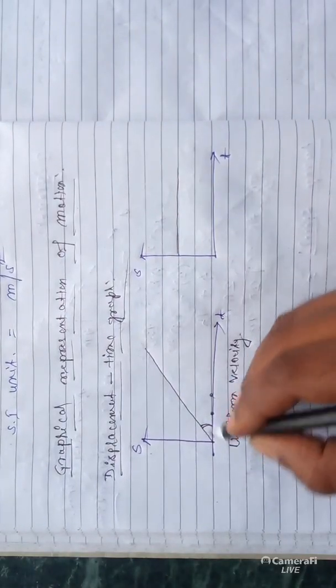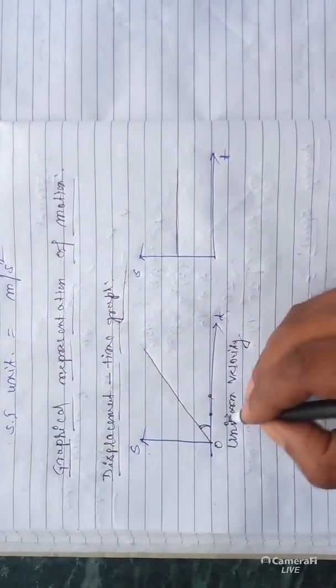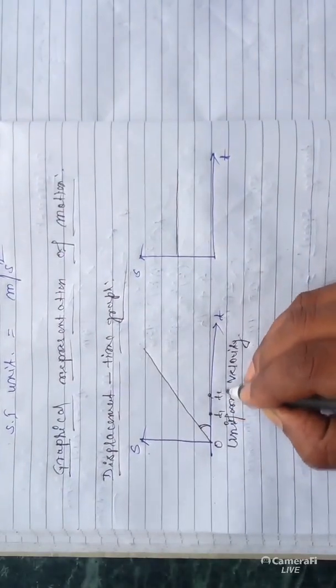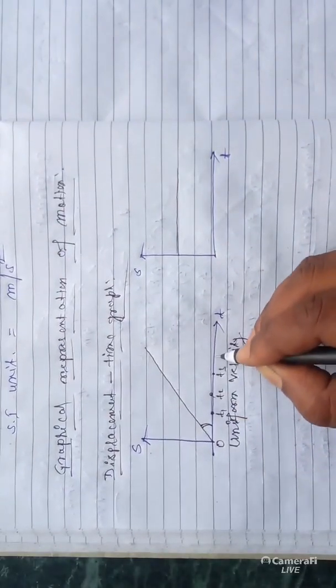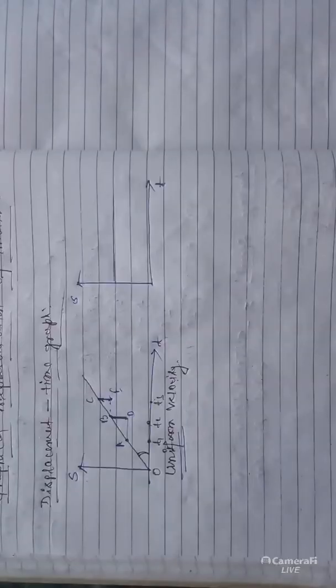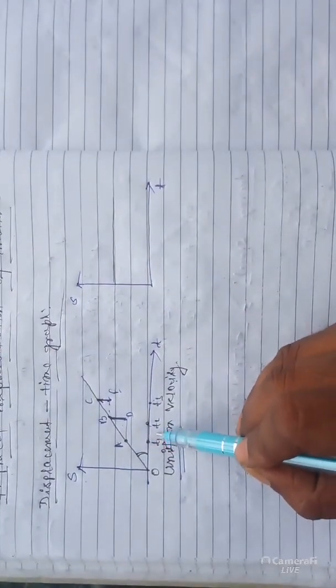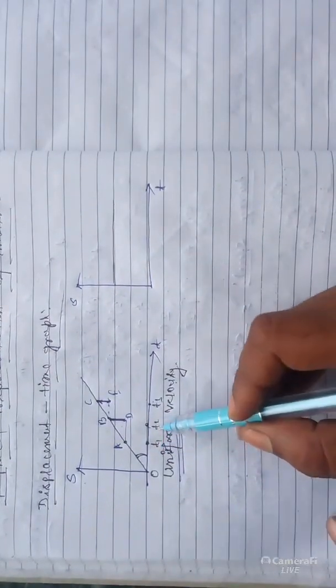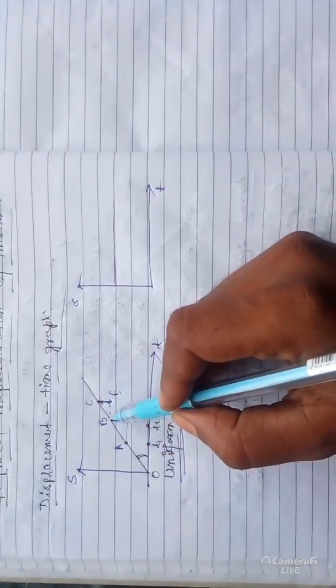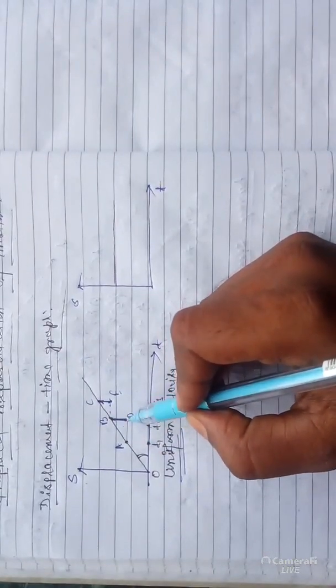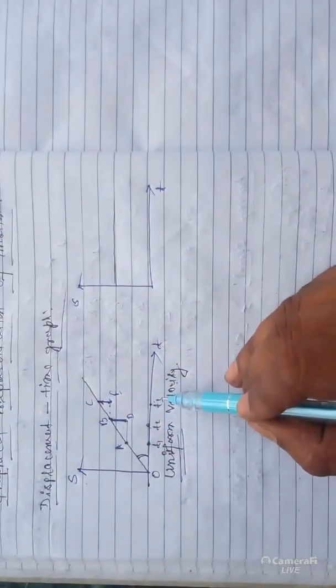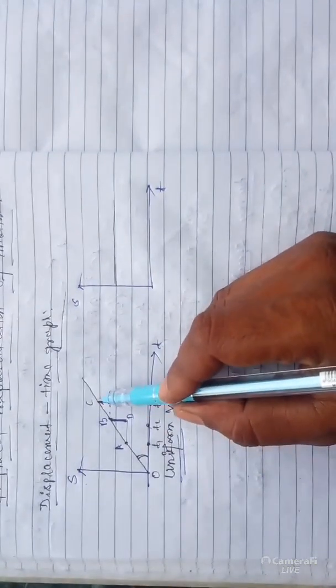Notice here the time intervals: t equal to 0, t1, t2, t3, and so on. In the time interval between t1 and t2, the distance travelled by the body is from B to D, this length. And between the time interval t2 and t3, the distance travelled is CE.